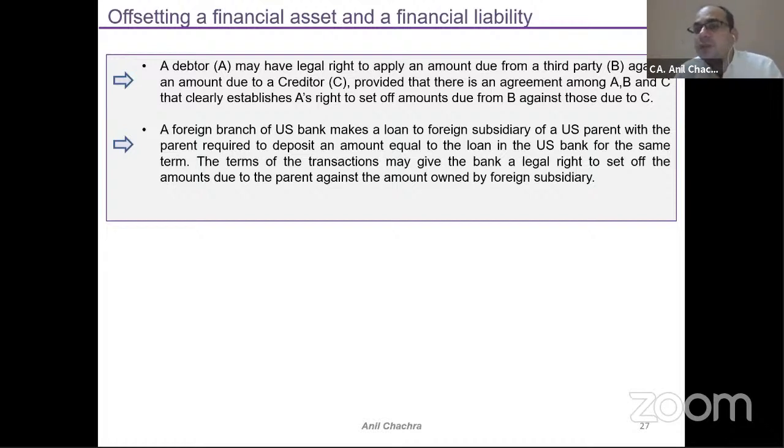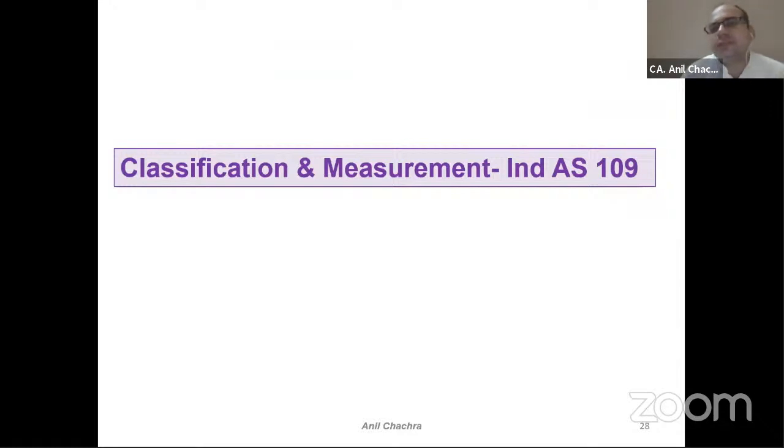So whether the same can be allowed or not. So it's a bank's legal right to set off. But again, we need to check whether the enforceable rights would be there in a particular law in a particular country to settle the liability and assets on a simultaneous basis. So this is called the financial offsetting part, right? So under the offsetting, it's a very new thing, but we need to check the law of a particular situation, right? So that was all about this Ind AS 32 part.